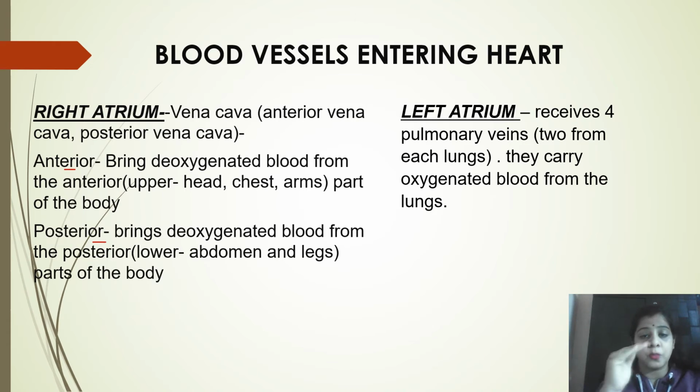Both the left atrium and the right atrium, the upper portion of the heart, collect the blood. And then it pours down into the left and the right ventricle respectively.